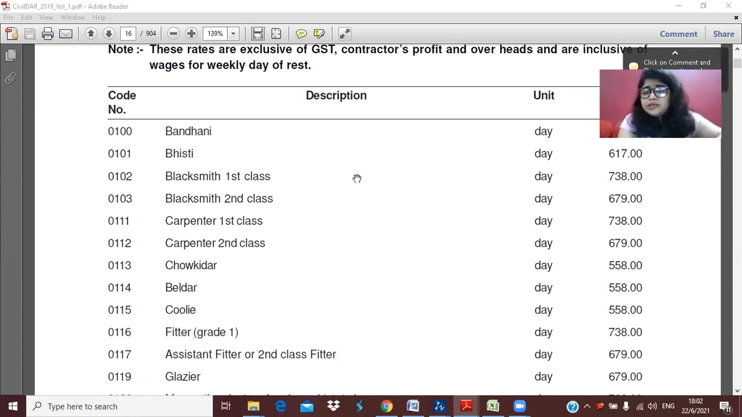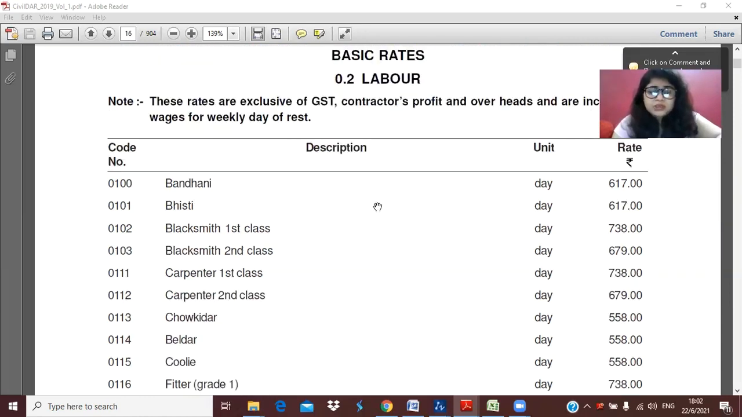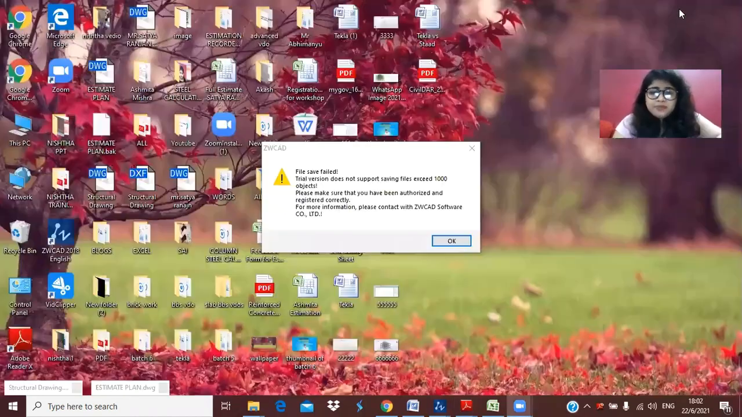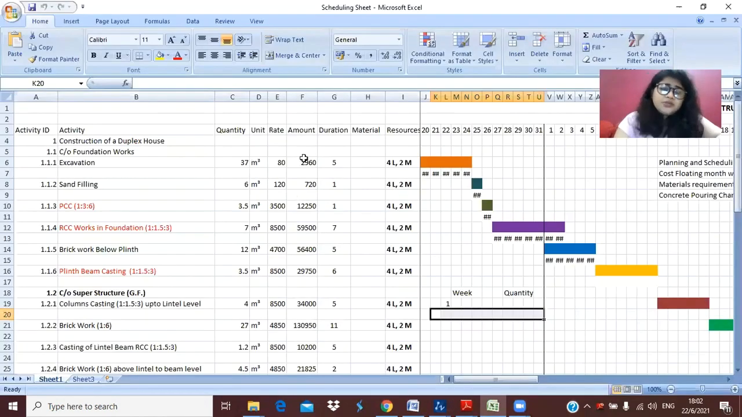It depends on the labor also. If you increase the rate, he will give you more production as compared to what is given in this PDF, like if in a day he covers 500, he will give you more production if you increase the rate. So the rate also varies like this. Now this was the PDF of your CPWD, but on our side we take the private route.